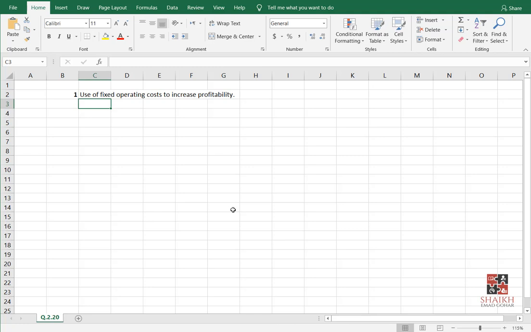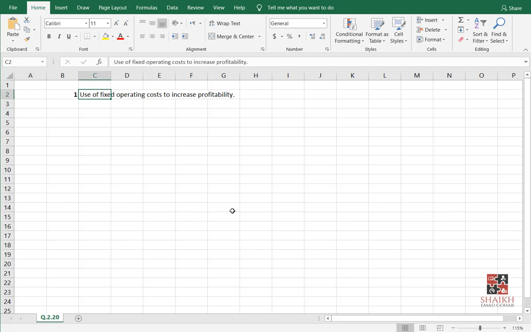So you can make headings and all those things which I have been telling you so far. I'm just not making headings to save time. So you will make a heading here, operating leverage. Below that you will leave one space and then you will write like this. So you need to exploit your fixed cost to increase your profitability.